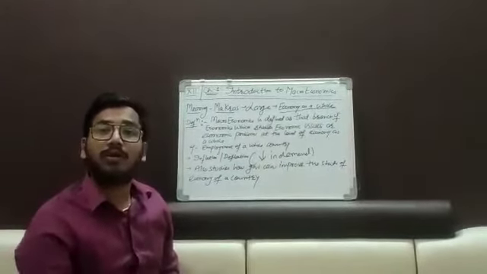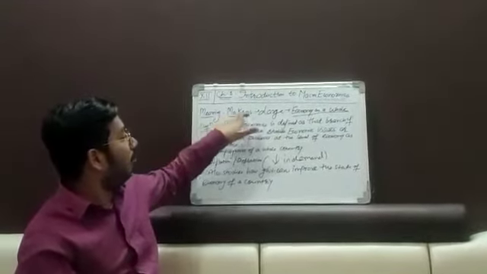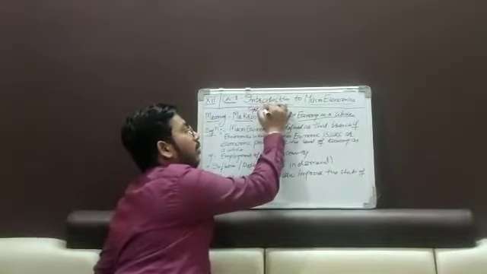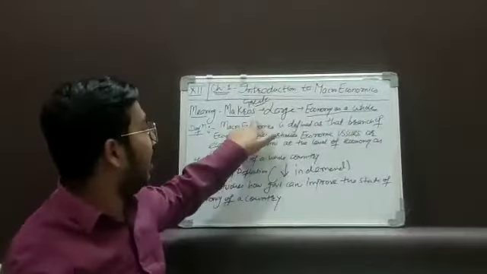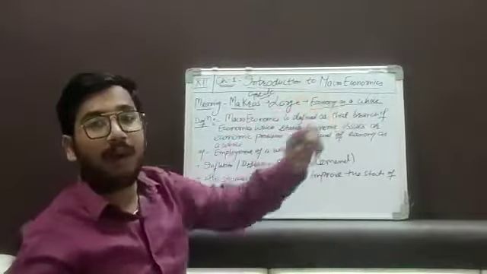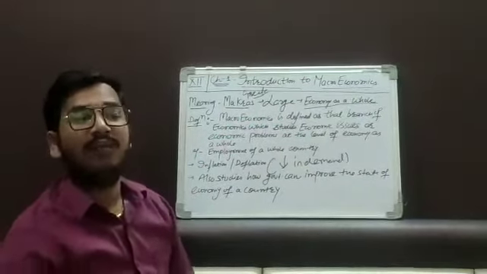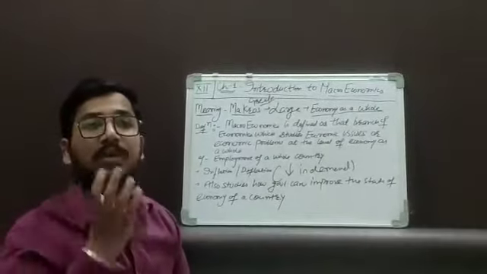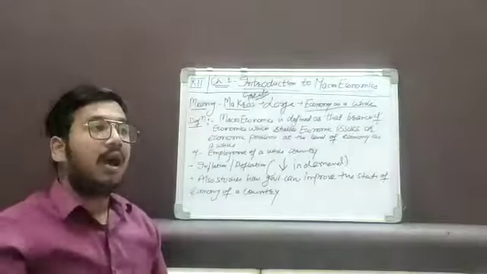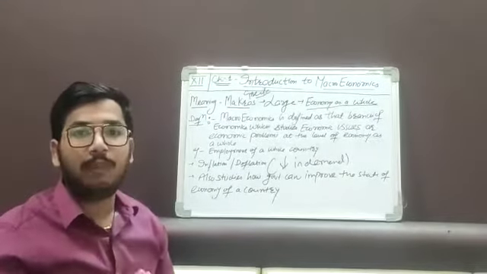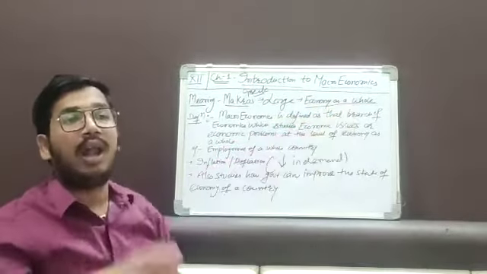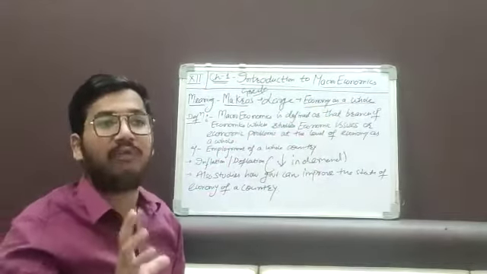What is macro? The word macro is derived from the word makros, which is a Greek word meaning large. So the word macroeconomics means the economy as a whole. We will deal with the economic problems of the whole economy, not at an individual level. In micro we have learned about individual level problems, but in macro we will learn about the economic problems of a whole or large economy, a country or a group of countries.